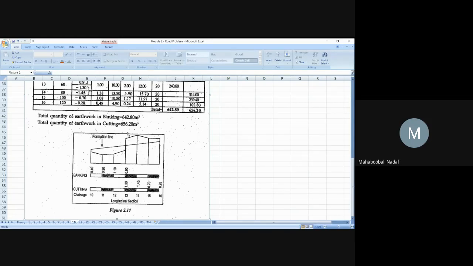Existing ground conditions are like this. So above is cutting, below is filling or banking. That is why only 4 values have been given for banking up to here. When you see cutting, they have given values from here to here. They are not going to write these things like this; only in this problem. Is this explanation of the diagram okay?